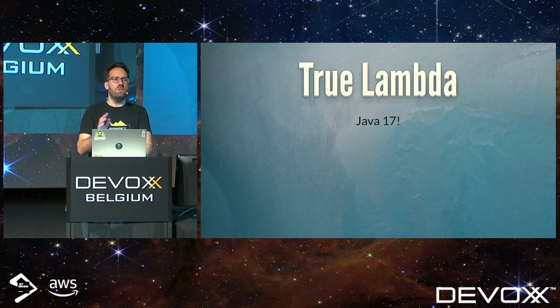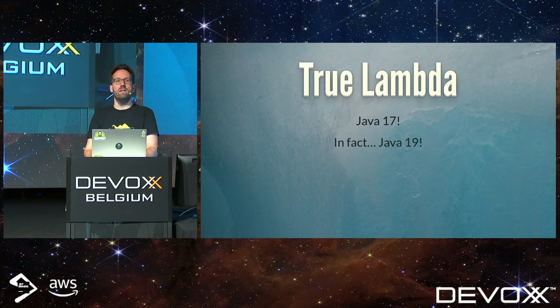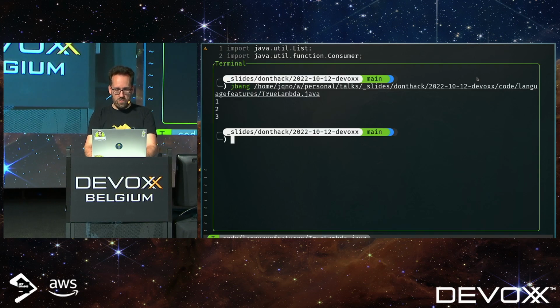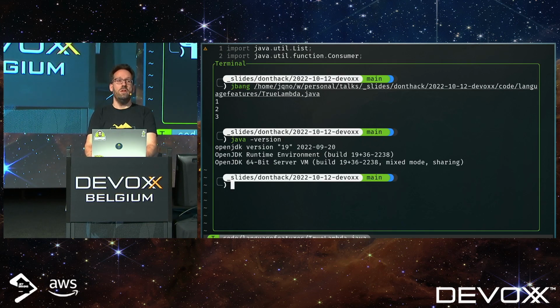And just so we're clear, everything I'm showing you today runs on Java 17. In fact, it runs on Java 19. So all of the hacks that I will be showing you today are future-proof. So you don't have to worry about things not working in your environment, because they also work on Java 8 still. And just to prove that, Java version 19.